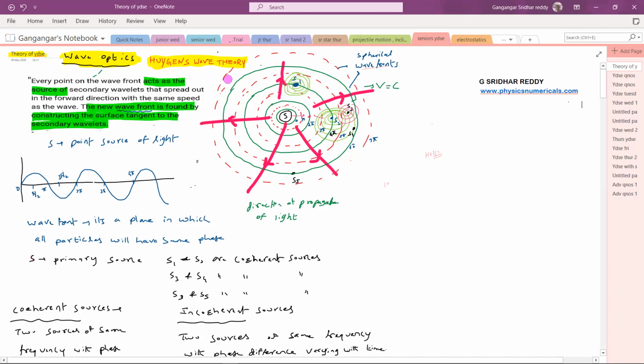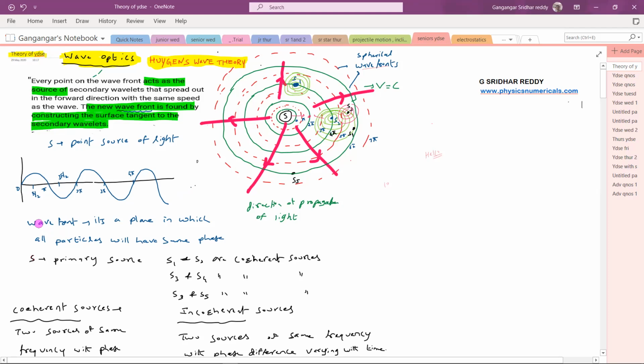Then it became so popular. Till then, it was like a neglected part. The people could not understand what the Huygens wave theory actually is, because the whole ray optics we have already studied, we discussed most of the concepts with the help of the rectilinear propagation of light. So let's begin.